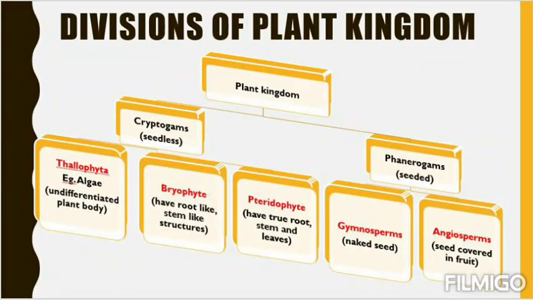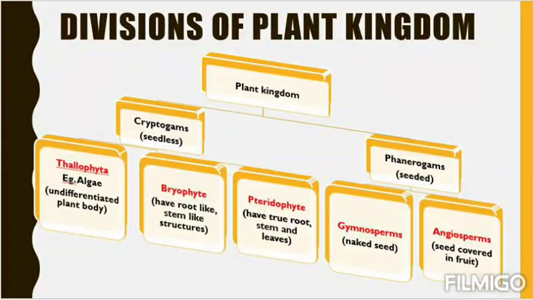Now let's start. Plant kingdom is divided into two sub-kingdoms: cryptogams and phanerogams. Cryptogams includes all seedless plants. The plants that don't have seeds are included in the cryptogams. Phanerogams include all seeded plants. That means the plants having seeds are included under phanerogams.